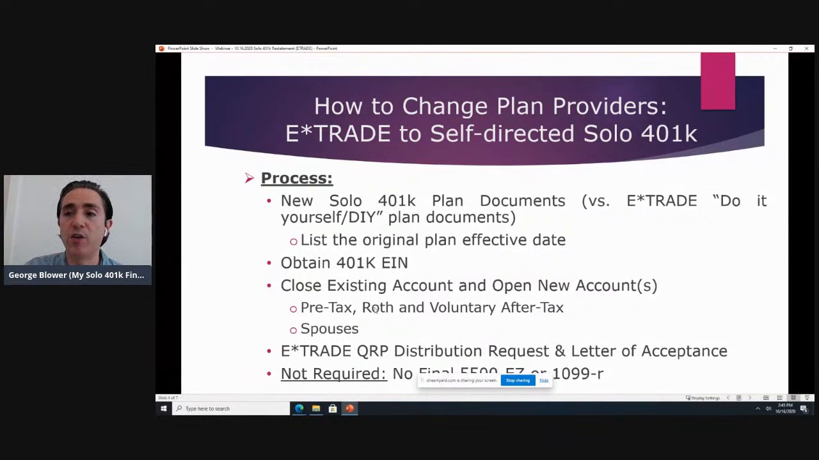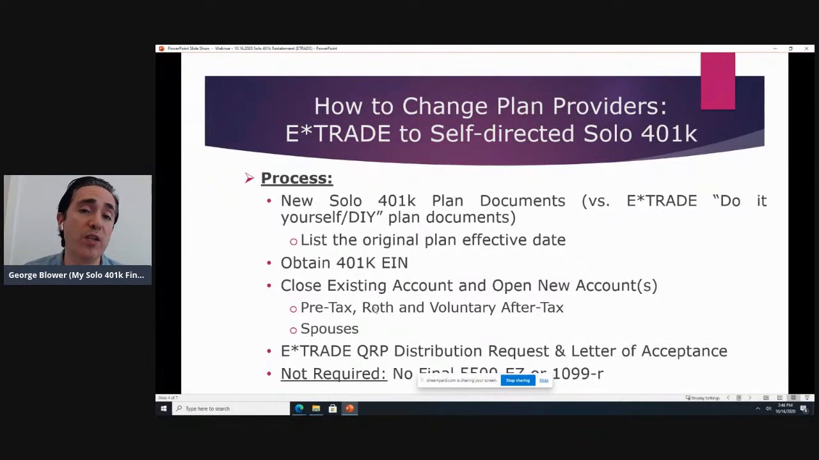So on the slide here, we mentioned the name of the form at E-Trade. They call it a QRP distribution request, and they'll also need a letter of acceptance. So we will prepare all the transfer paperwork. We'll prepare the paperwork to open up the new accounts. And you might be adding new accounts, right?